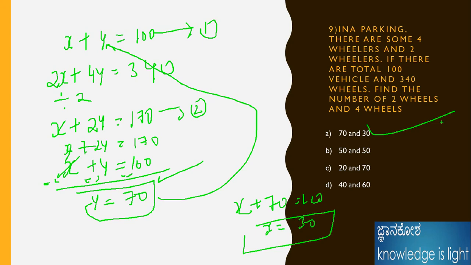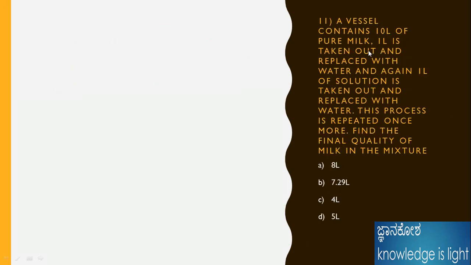I am solving only one or two problems, because mixture and allegation is nothing but these kinds of problems, which are asked in exams. Whether with respect to water or other things, we can easily solve this kind of problem by using this mixture and allegation logic. Either you can use the ratio method or the mixture allegation method, the answer should come the same. If you solve more problems, as I told before, you will get many shortcuts. I will take the last type of problem in mixture and allegation, and wind up this session.